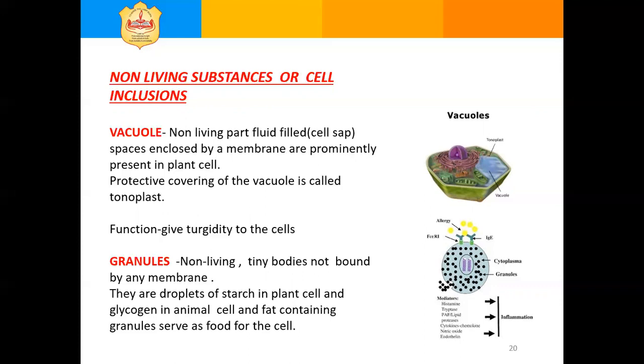Next, granules. Non-living, tiny bodies, not bound by any membrane. They are droplets of starch in plant cells and glycogen in animal cells, and fat-containing granules serve as food for the cell.